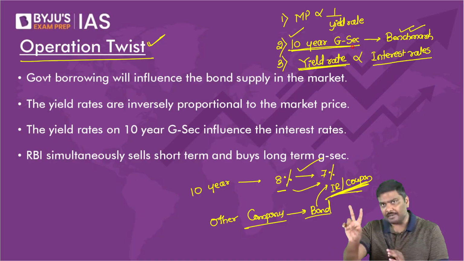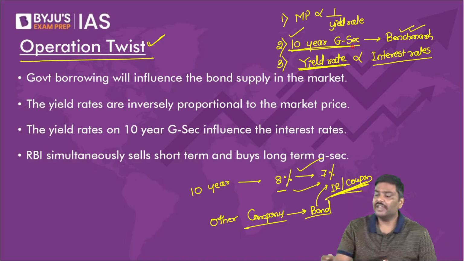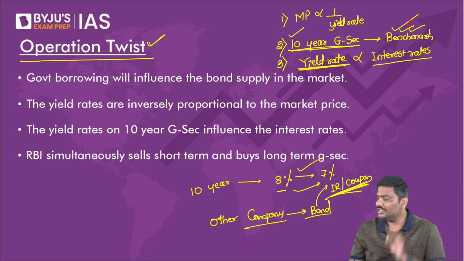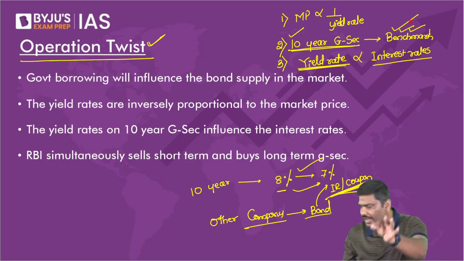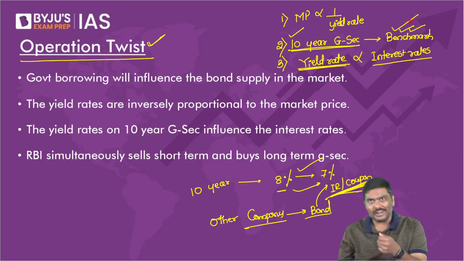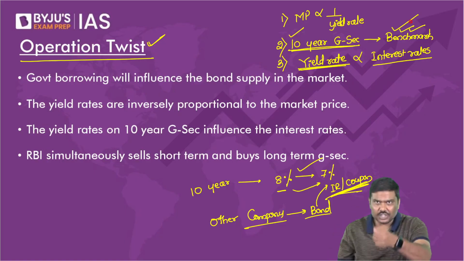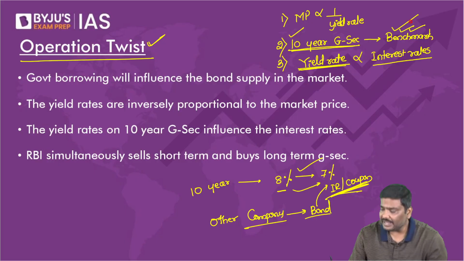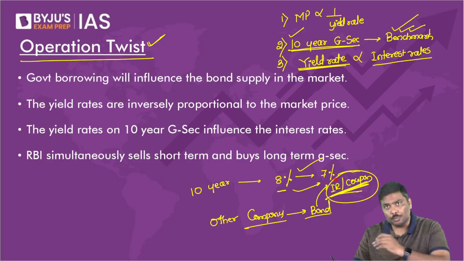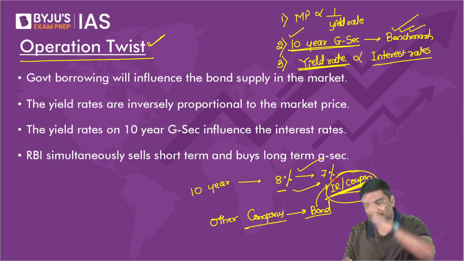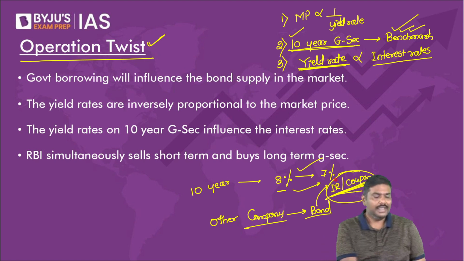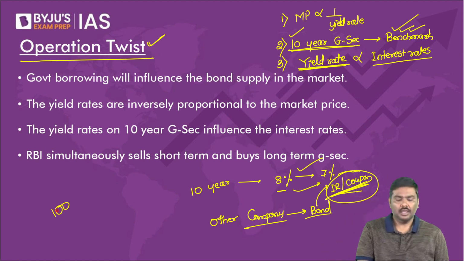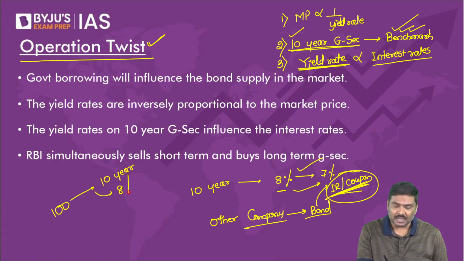Now, next important point. I'm saying whenever the yield rate on a 10-year government security changes, since it is a standard, hence interest rates or the coupon rates in the market should also change. Meaning what? Imagine you have 100 rupees. If you invest in a 10-year government bond, right now you are earning a yield rate of 8%.